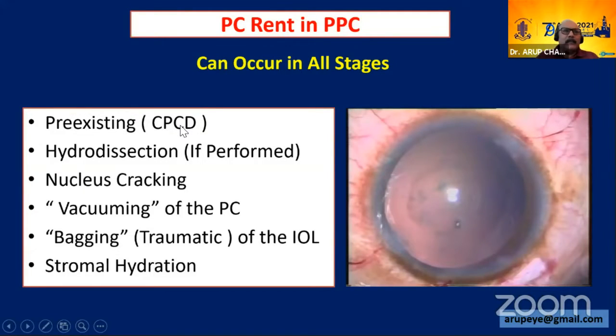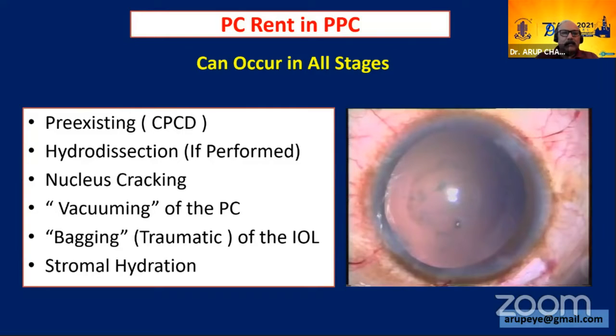I have been doing posterior polar cataract from the early 1990s, and at that time there was not much available in the literature. The techniques and strategies were just developing, so I sort of evolved. Over the last 27 years I have got my own strategy in place, and I've been using it for about 25 years with very good results. The main challenge here is the occurrence of posterior capsular rent. It may be pre-existing, what we call congenital posterior capsular dehiscence. It may occur during hydrodissection, if you perform a cortical cleaving hydrodissection or an inadvertent cortical cleaving hydrodissection.